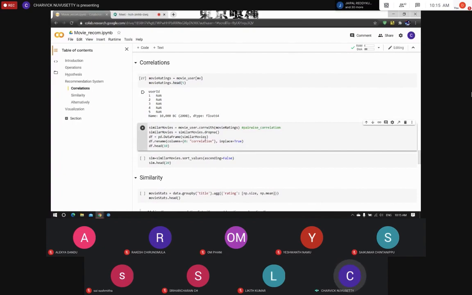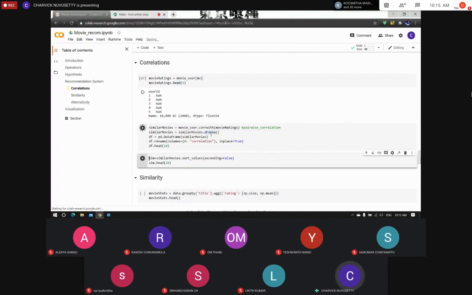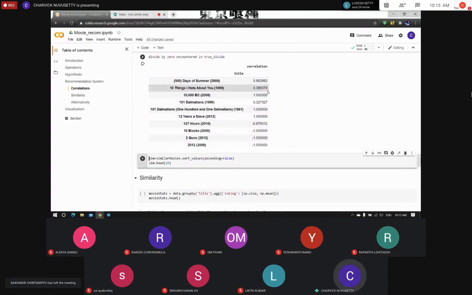Pairwise correlation is computed between rows or columns of a data frame with another data frame. Then we are going to remove every NaN value present using the dropna function. Doing this provides us with a data frame with only title and correlation values. As you can see here, for the movie 10,000 BC, 500 Days of Summer has a correlation value of 0.8, whereas 10,000 BC has 1, as they are both the same movie. We are going to calculate the correlation value with the movie itself also.